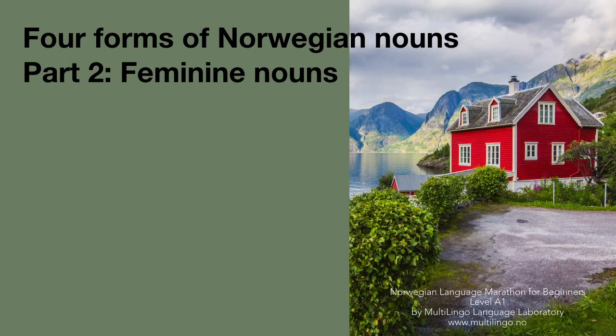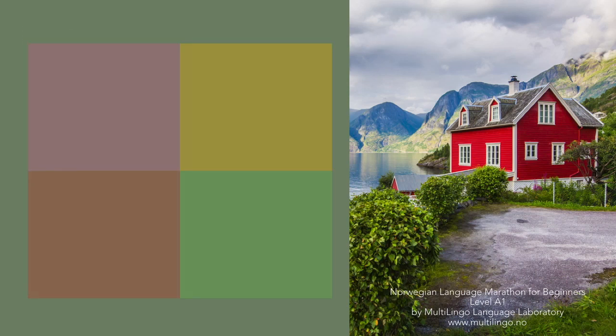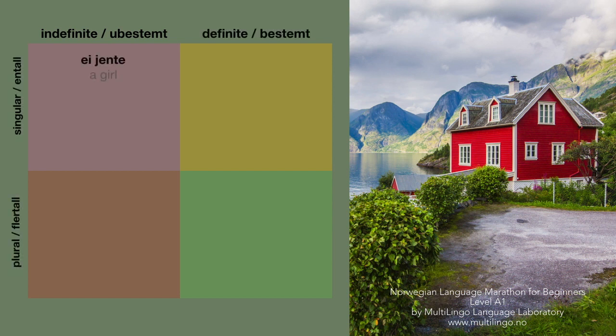Now let us look at the feminine nouns. Well, they behave pretty much the same as masculine. They exist in 4 forms. Let us look at one example, a jente, which is a girl. Definite form will be jenta. You see the definite form gets the ending a and not n and not ei.